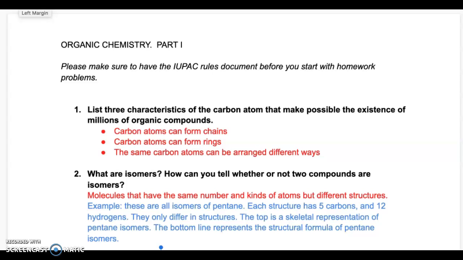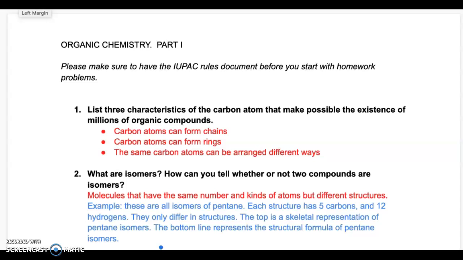So let's start with organic chemistry. What is organic chemistry? Organic chemistry is defined as the chemistry of carbon-containing compounds. So most of these compounds do come from living things or other things that were once living, but some do not. Perhaps the most remarkable thing about organic compounds is their sheer number. Of the tens of millions of known chemical compounds, more than 95% are actually compounds of carbon.